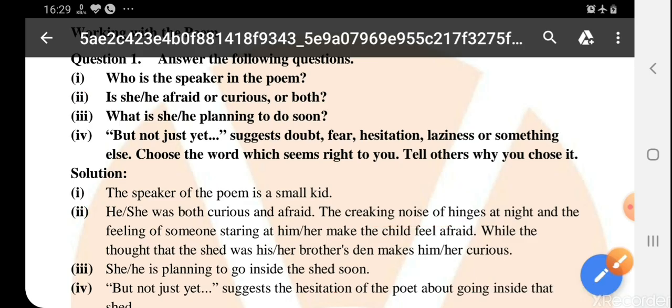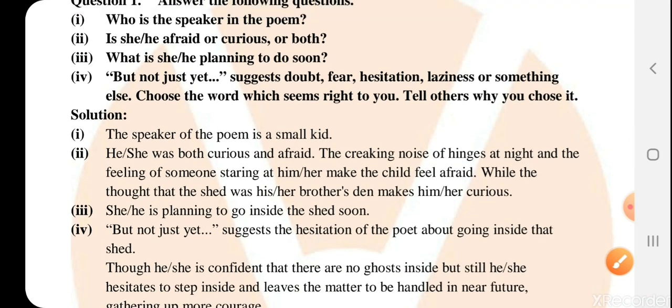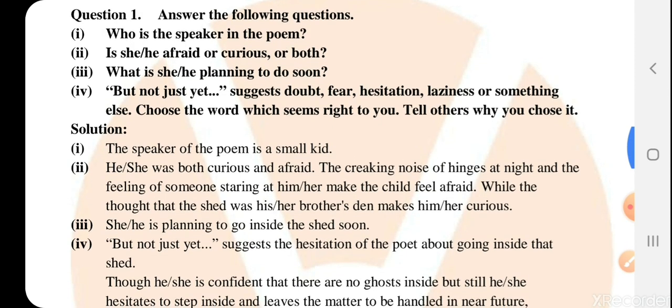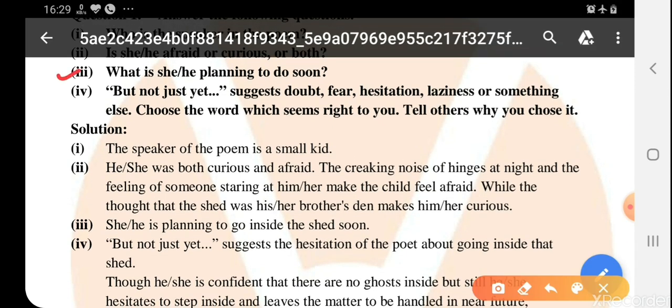Next question, third question is: what is he or she planning to do soon? क्या planning कर रहा है वो जल्दी, क्या करना चाहता है? So we can see the answer here. She or he is planning to go inside the shed soon. Okay. So now next, the fourth one, is "but not just yet".